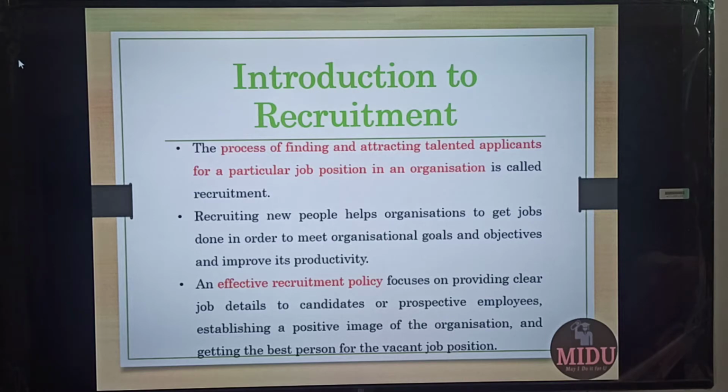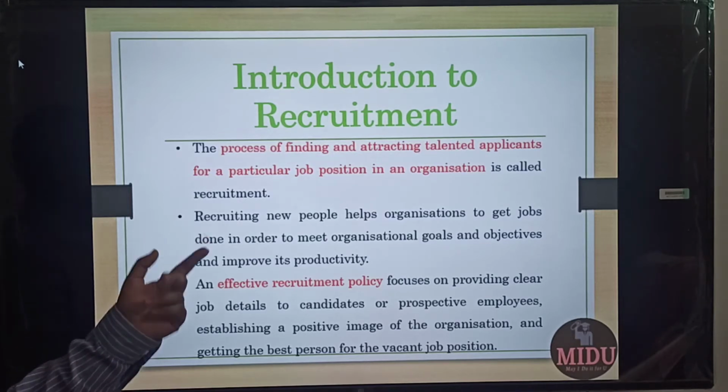So why is it important? Because it helps the organization to get jobs done in order to meet organizational goals and objectives, and improves its productivity. So see, organizations need human resource. Without people, what will they do, and how do they get them? Through this process of recruitment.